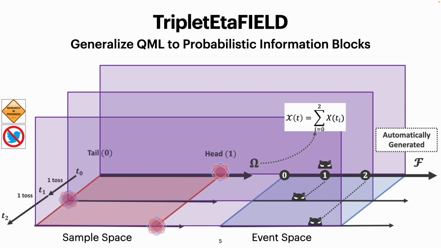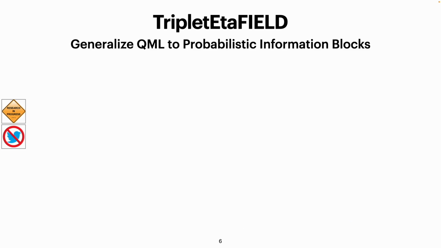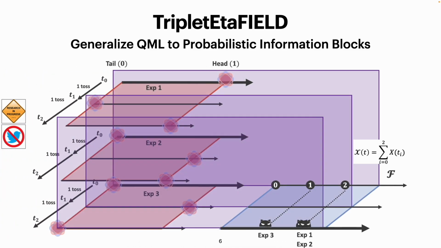Then we can construct any random process, for example, by summing over the generated signal. We represent the random process by a walking agent in the event space. If we do the experiment multiple times, we will see overlap in the walking agents. For example, here we do it 3 times and we can see agents from experiments 1 and 2 are overlapped.